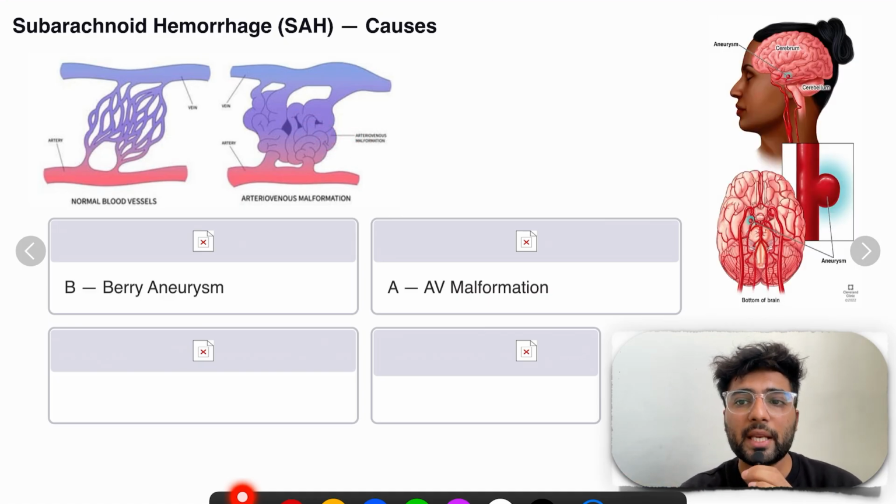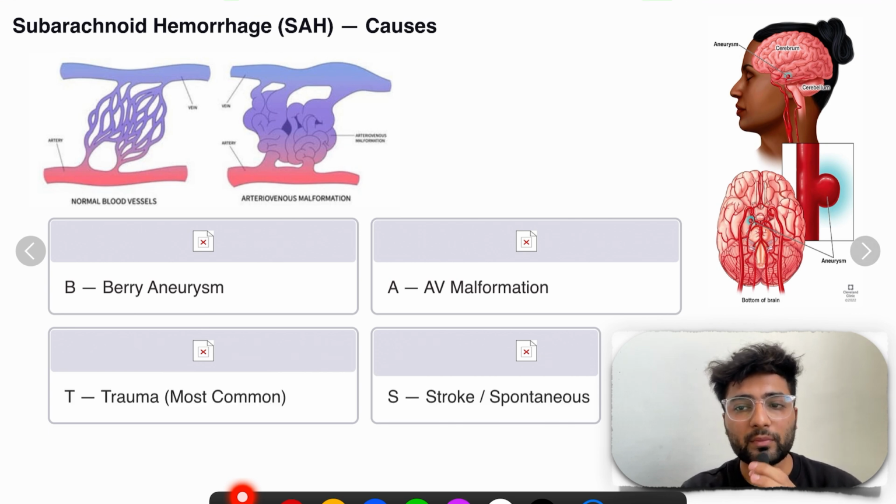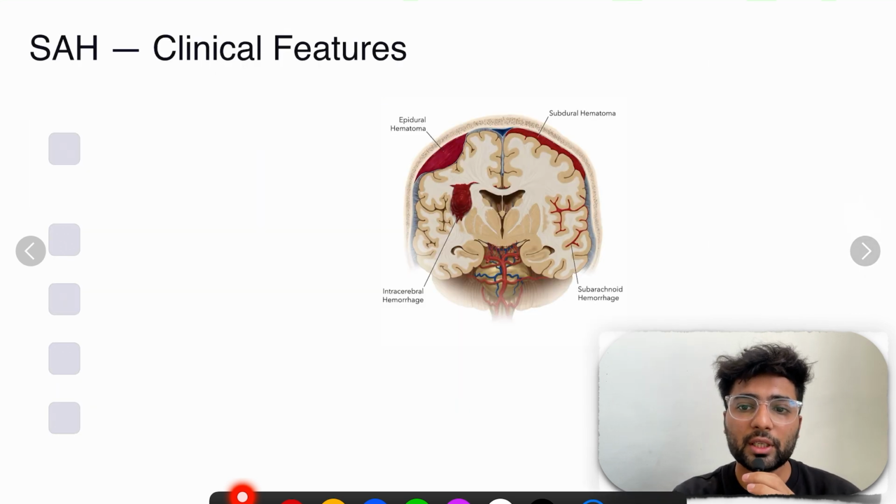Second is Berry's aneurysm. Here you can see this dilated part. Okay, this is called Berry's aneurysm. This also can rupture and cause what? Subarachnoid hemorrhage. Third one is trauma and stroke. So now what are the clinical features?